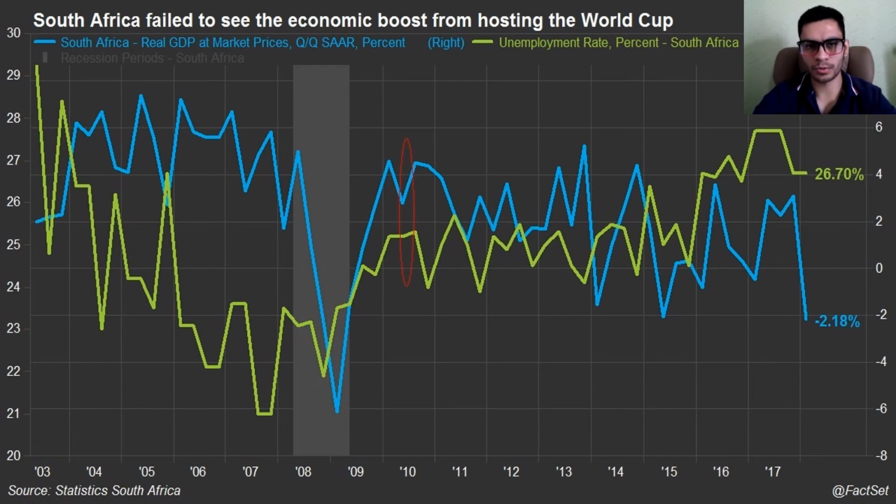Economic growth since 2010 has averaged below the growth rate seen in 2004 to 2007, preceding this financial crisis. At the same time, the unemployment rate rose above 25% leading up to the tournament, and in the subsequent years has averaged